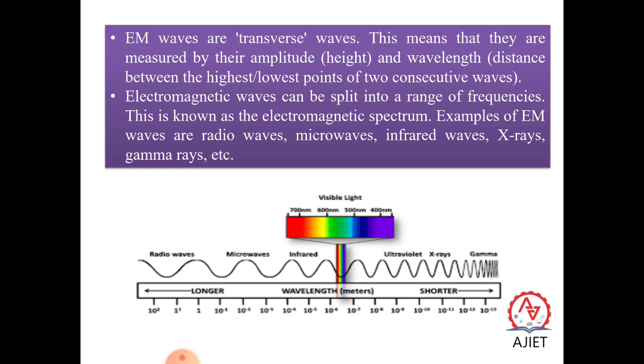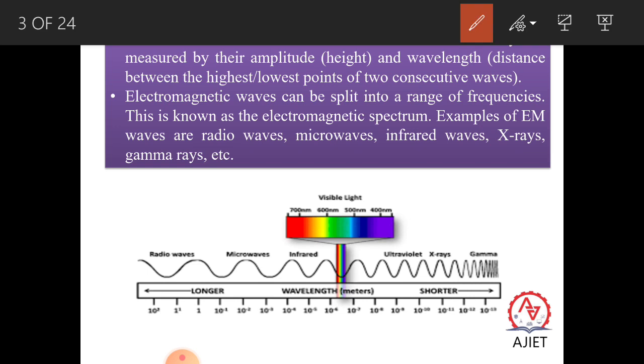Next are the microwaves. The microwaves have a range of almost 1 millimeter to 0.1 meter. They are generally produced by klystron or magnetron valves, and they can be detected by using point contact diodes, etc. Next comes the infrared, having a wavelength range of 750 nanometer to 1 millimeter.